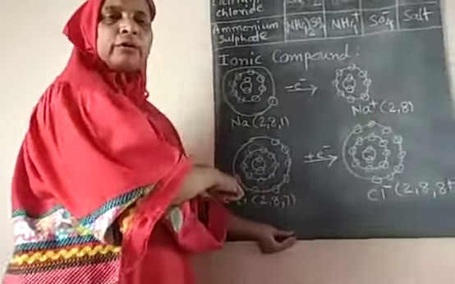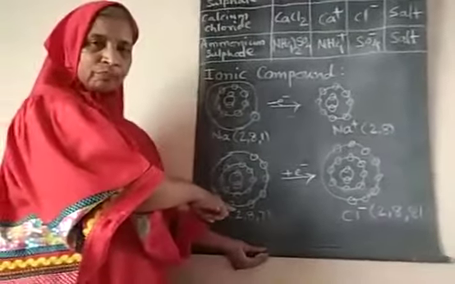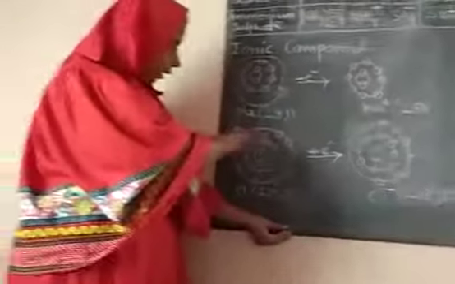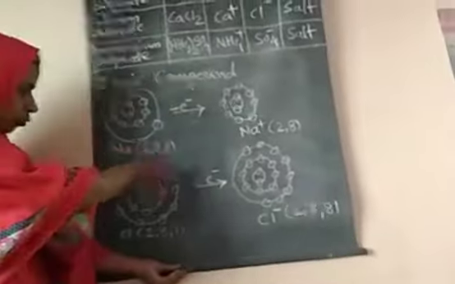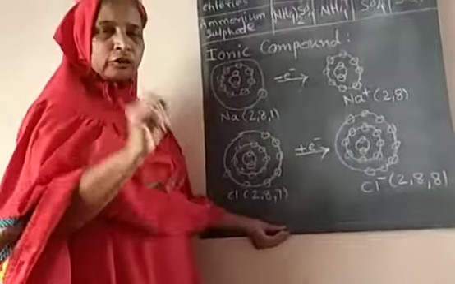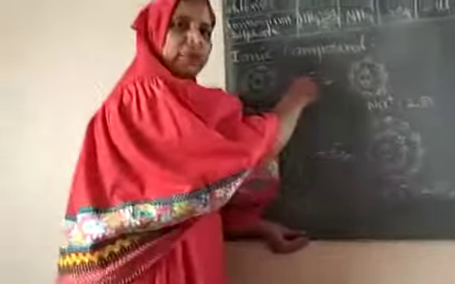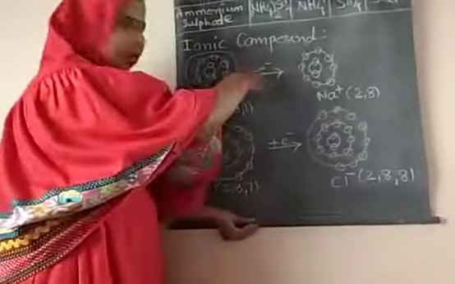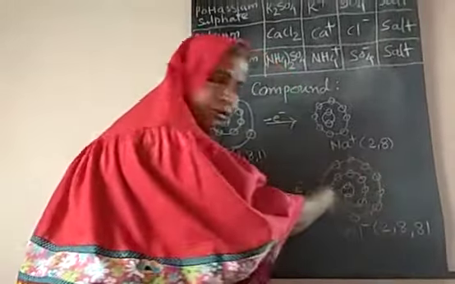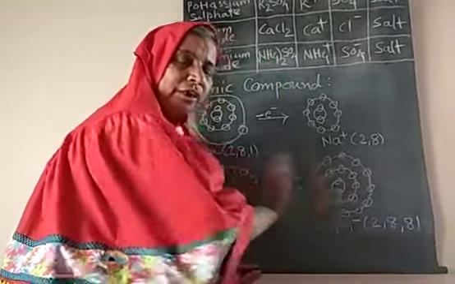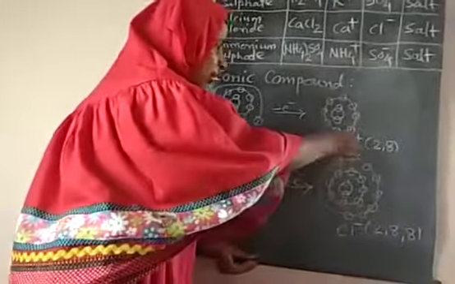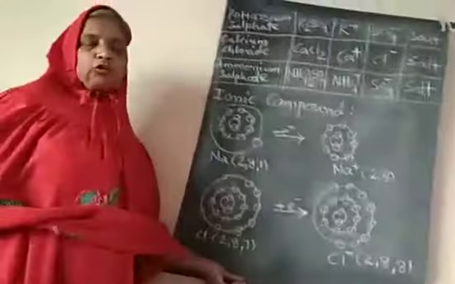Similarly, chlorine. Chlorine atomic number is 17. So 17 electrons are distributed as 2, 8 and 7. Again this is unstable because the outermost electronic shell contains only 7. To become stable it requires 1 electron. So this 1 electron the chlorine atom accepts from sodium, and then the octet is completed. It becomes stable, having a negative charge because it is accepting. This is donating, this is accepting. Therefore, here is a positive charge, here is a negative charge.